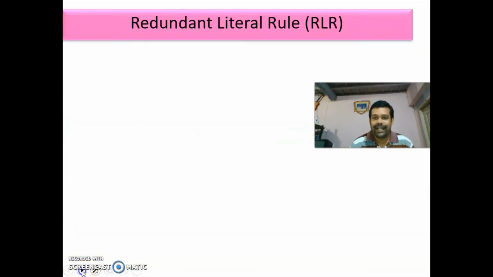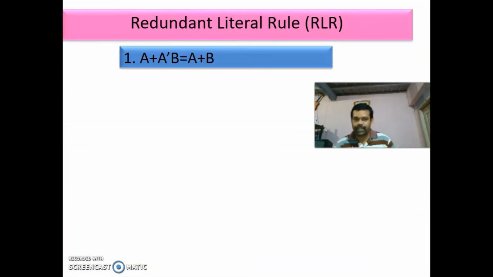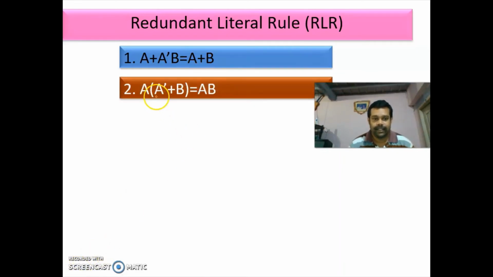Now the redundant literal rule. The redundant literal rule is A plus A bar B is equal to A plus B. Next, A into A bar plus B is equal to AB. So here you can prove this like this.